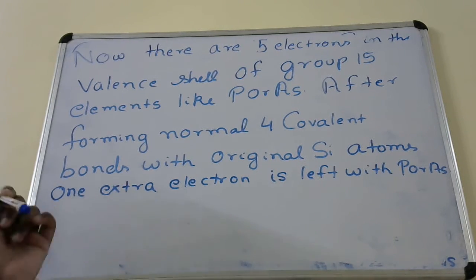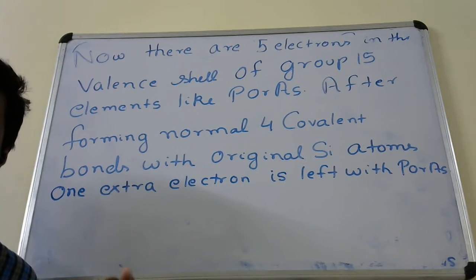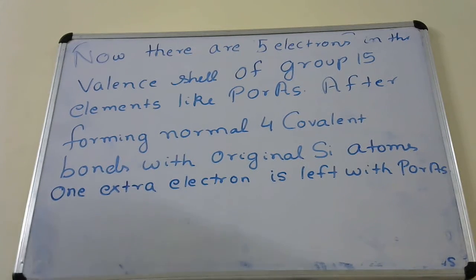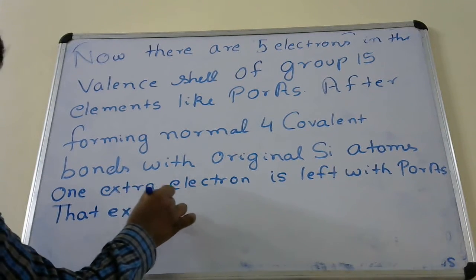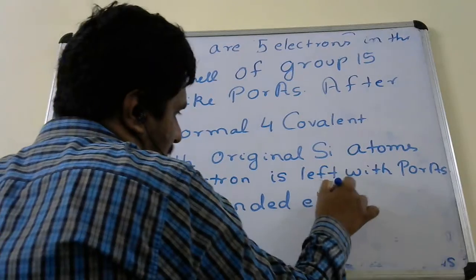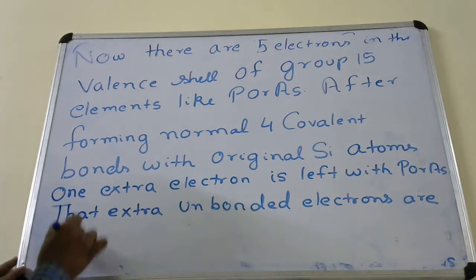One electron on phosphorus or arsenic will be left behind, unbonded, because silicon can form 4 bonds but phosphorus has 5 electrons. So obviously one extra electron will be left with phosphorus or arsenic. That extra unbonded electron is delocalized.